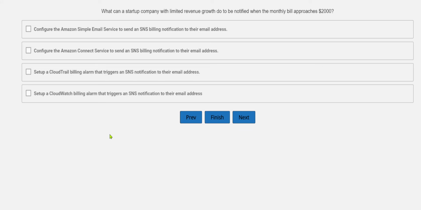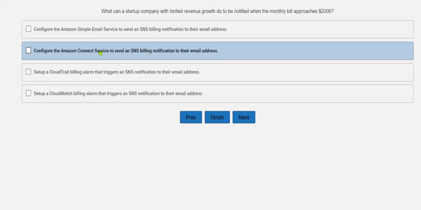One is to configure the Amazon Simple Email Service to send an SNS billing notification to their email address. Okay, so configuring this to get notified is not a correct one.